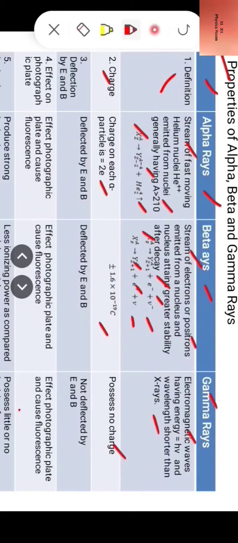Now third point, deflection by electric and magnetic field. Alpha rays are deflected by electric and magnetic field. Beta rays are also deflected by electric and magnetic field, being associated with charge. And gamma rays are not deflected by electric and magnetic field, being electromagnetic waves.